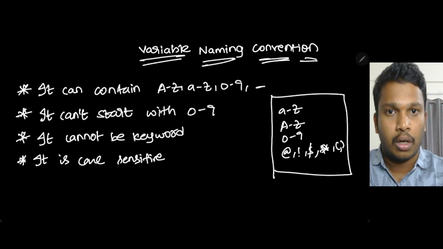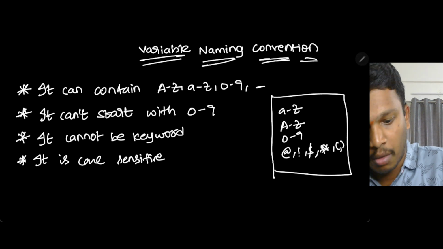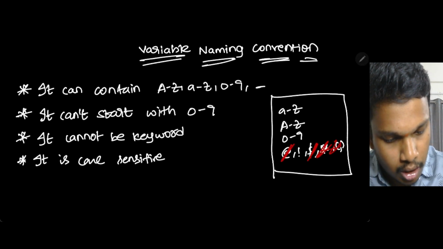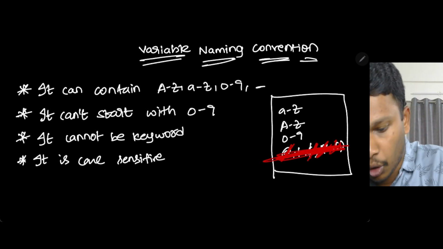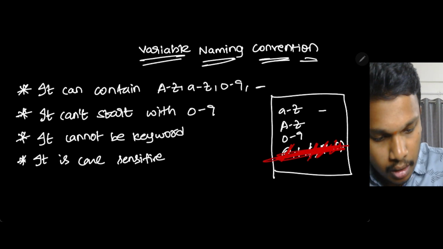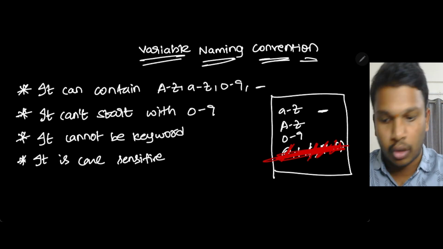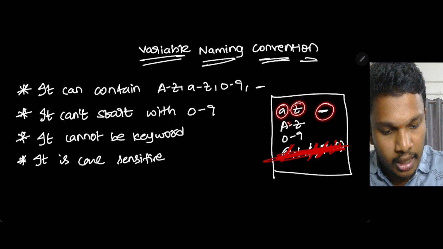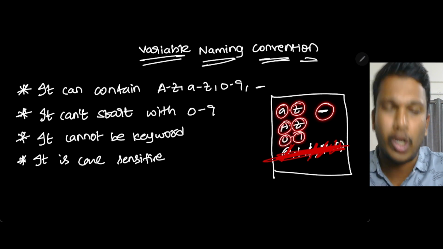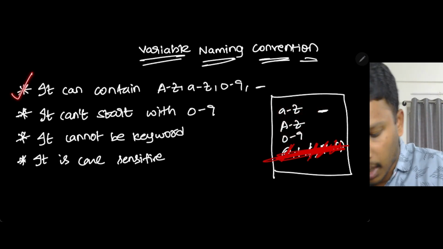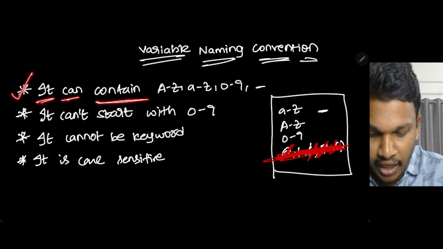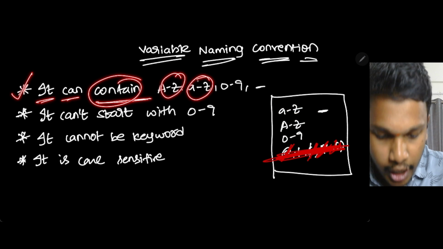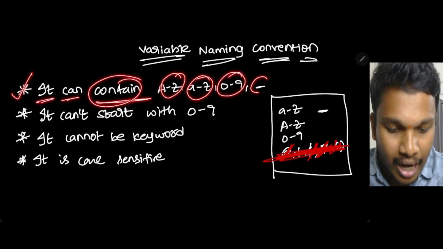So first of all, the scientists removed some of the buttons. Don't use these nonsense symbols. Don't use any symbol. Use only underscore, small a to small z, capital A to capital Z, and 0 to 9. This is the first rule: a variable name can contain only a to z, small and capital, 0 to 9, and underscore.